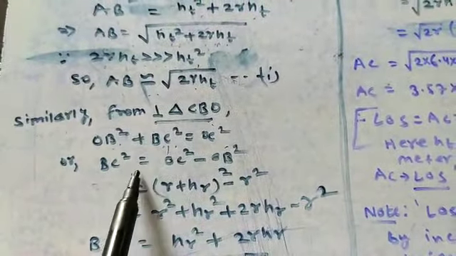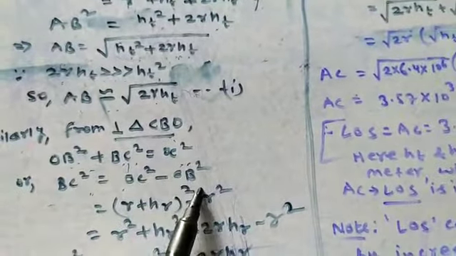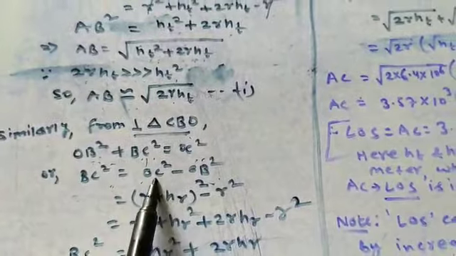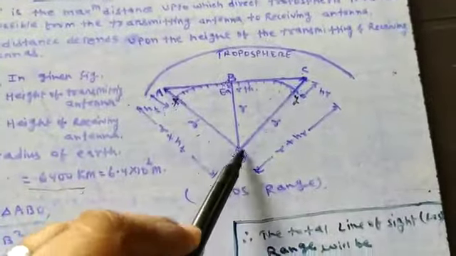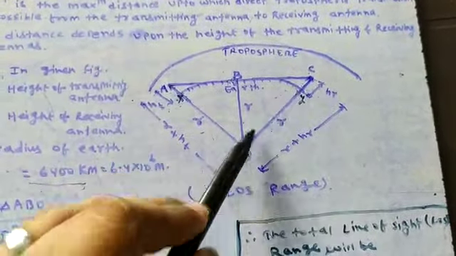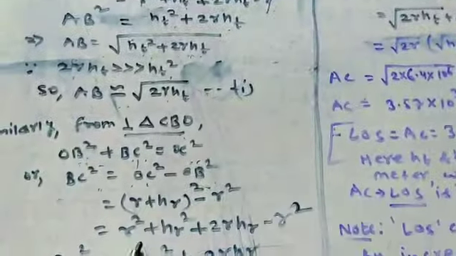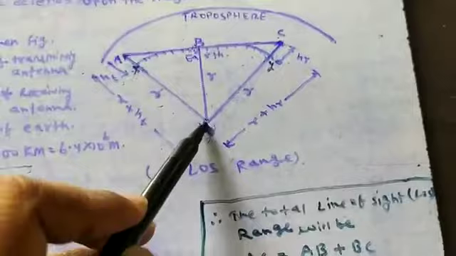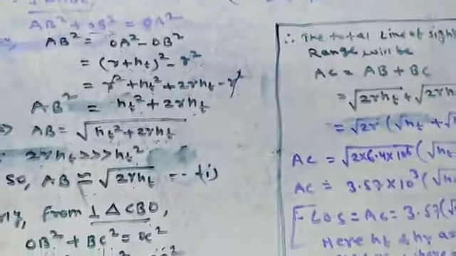From here, you can find BC square is equal to OC square minus OB square. Transpose this OB term to the right hand side, from left to right. And now put OC. OC is equal to R plus HR. This is the complete distance of OC. So I've just put here R plus HR whole square minus OB square. And OB is actually the radius of curvature of the earth, that is R.